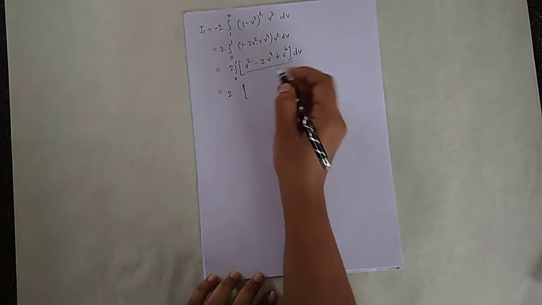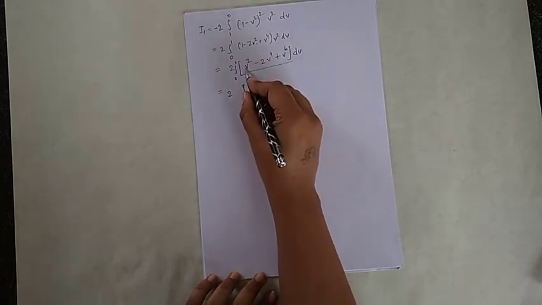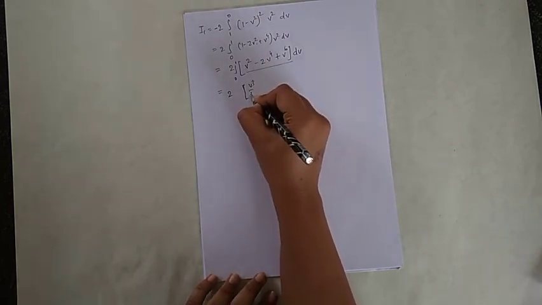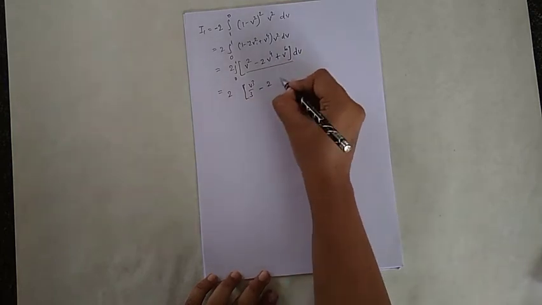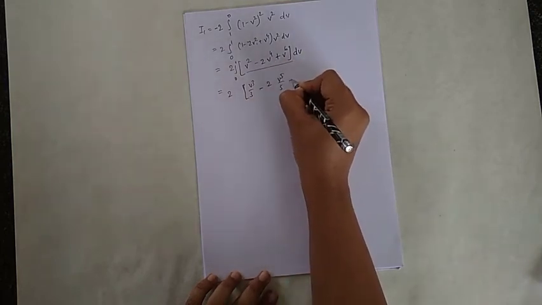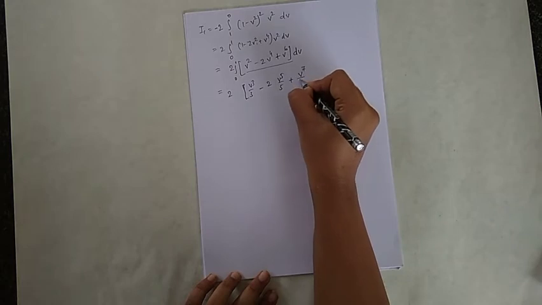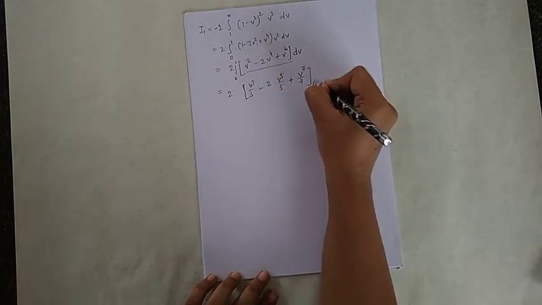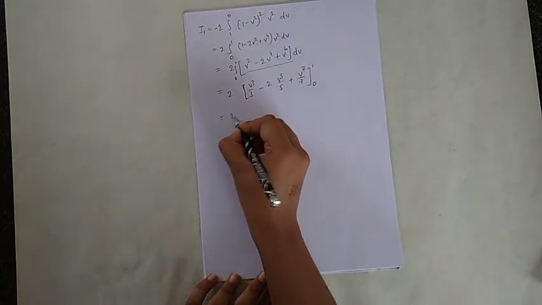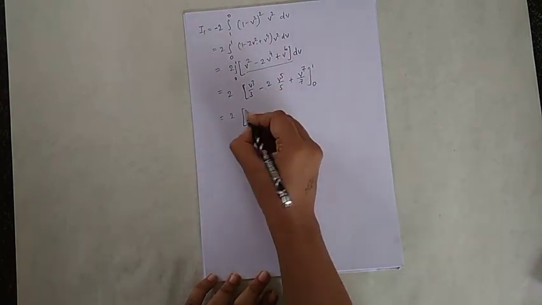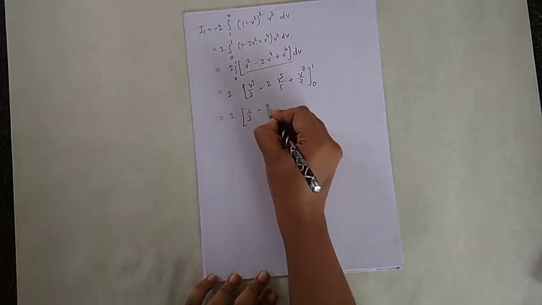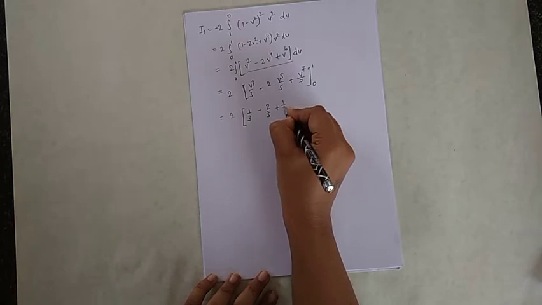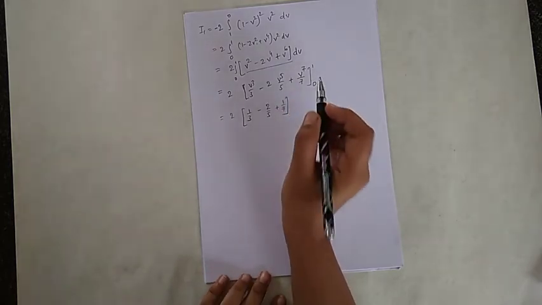Integrate these three terms. Integration of v square is v cube by 3, minus 2 times v raised to 5 by 5, plus v raised to 7 by 7, and put limit 0 to 1. So 2 into, put v equal to 1, that is 1 by 3 minus 2 by 5 plus 1 by 7, and when we put 0, the terms become 0.